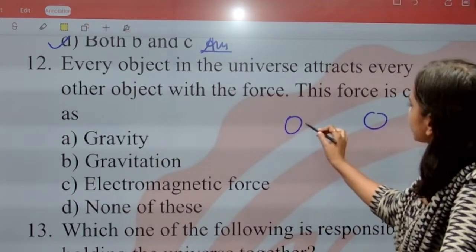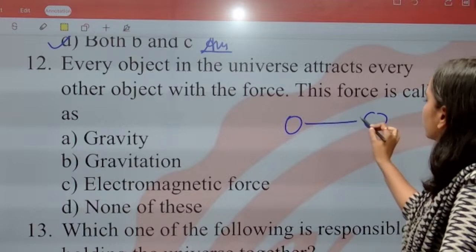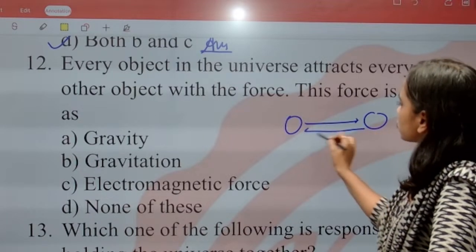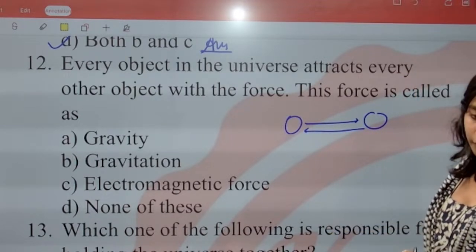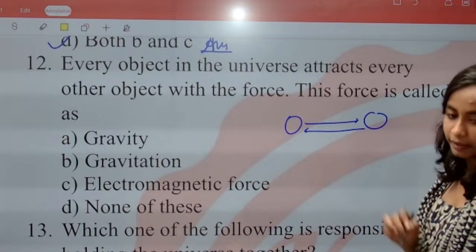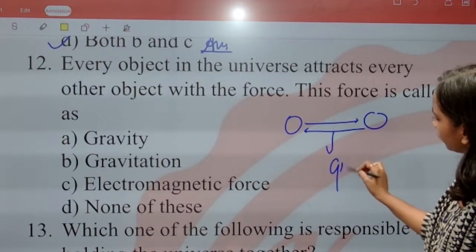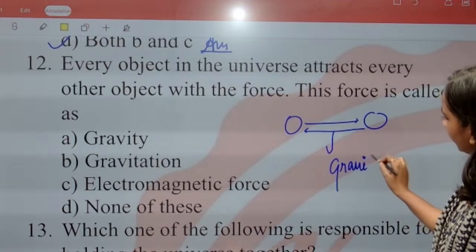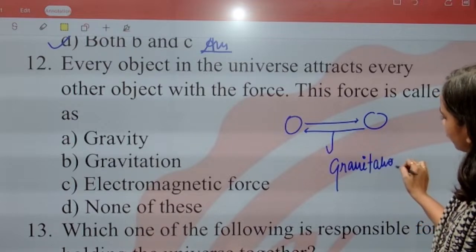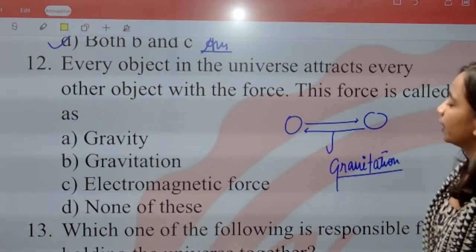ये दोनों ही objects क्या करेंगे? एक दूसरे को attract करेंगे. This object will attract this one. This object will attract this one. Okay. So what will be the correct answer over here? इसको हम क्या कहते हैं? This force, you have to keep in mind, is called gravitation. What is the force called? This force is called gravitation.